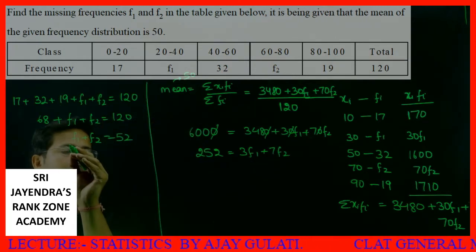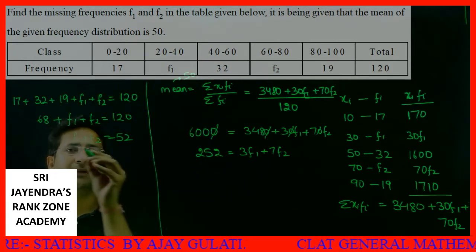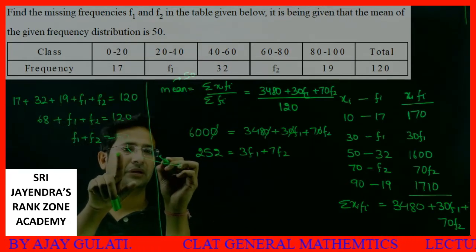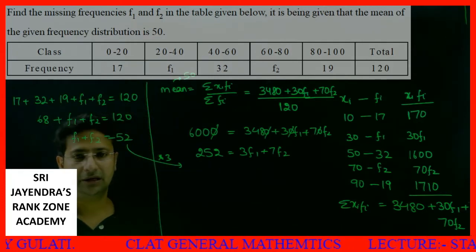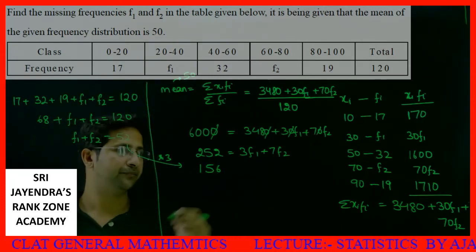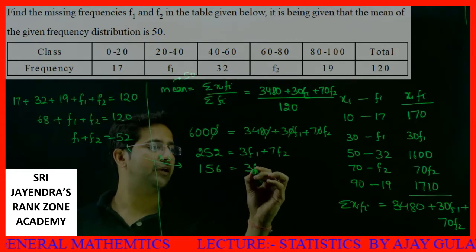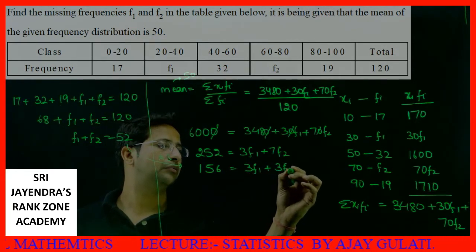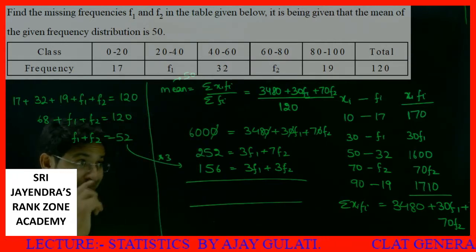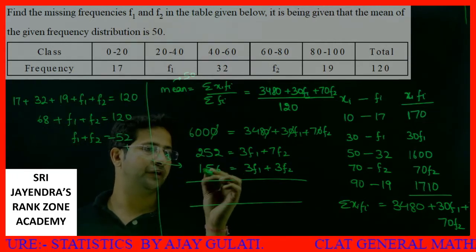In order to solve this equation, I'll multiply the other equation, f1 plus f2 equals 52, by 3 and write it over here. 52 into 3 will be 156, equal to 3 f1 plus 3 f2. If I subtract the equations, what do I get? 252 minus 156.